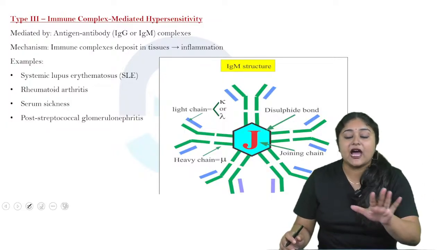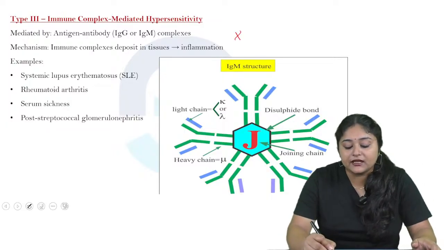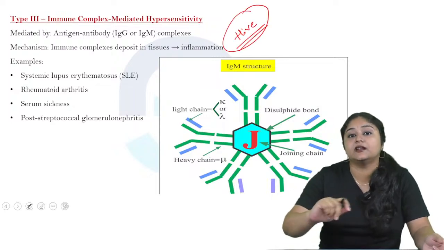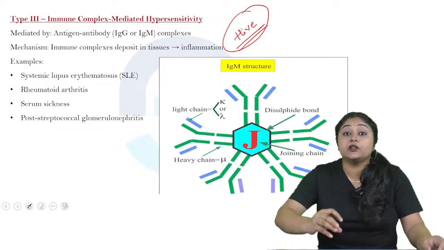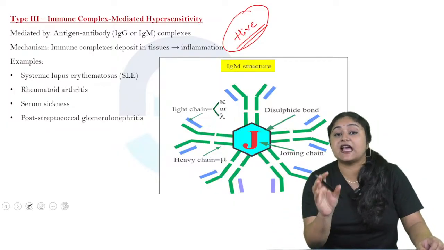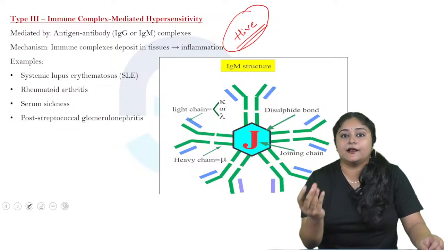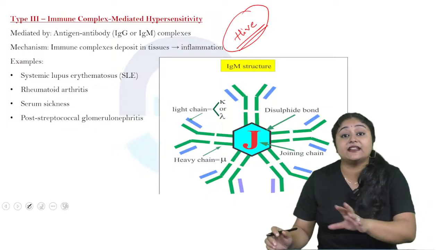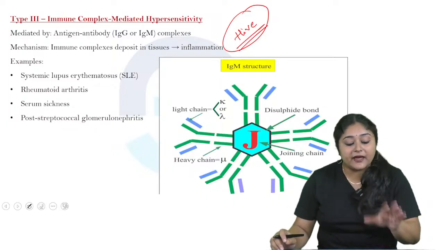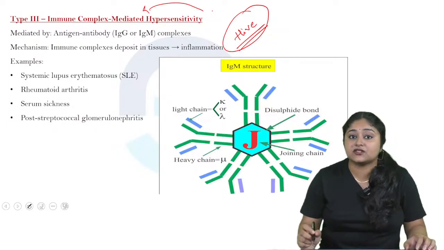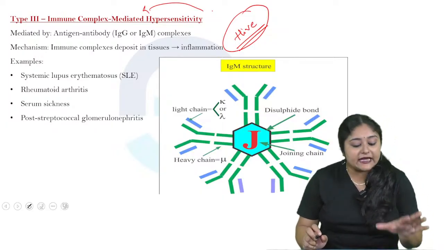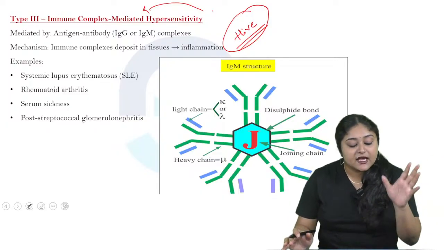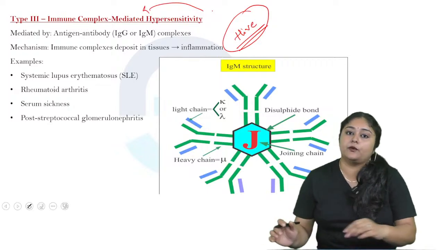Sometimes for this kind of hypersensitivity reaction, you can see hives, means if you scratch or pinch their skin, what will happen, it will be bumped up. So inflammation as well as swelling or bubble-like structures, rash-like structures you can see on their skin. Okay, so that is called hives, and that is also one of the main causing factors of immune complex mediated hypersensitivity. So what are the examples? Systemic lupus erythematosus, next is rheumatoid arthritis, serum sickness, post-streptococcal glomerulonephritis.